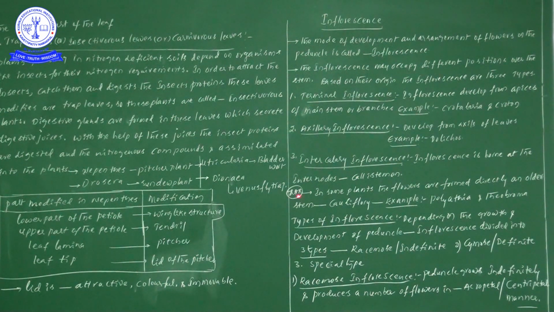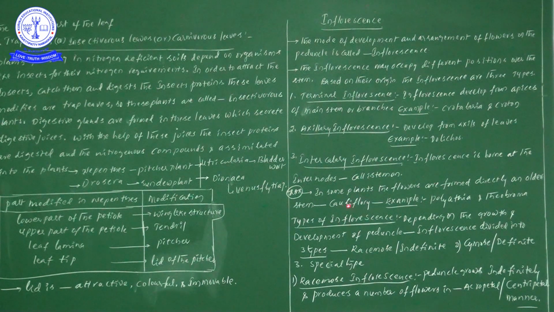Now, one important point from the NEET examination point of view, which is why I kept star marks here. In some plants, flowers are formed directly on the older stem.